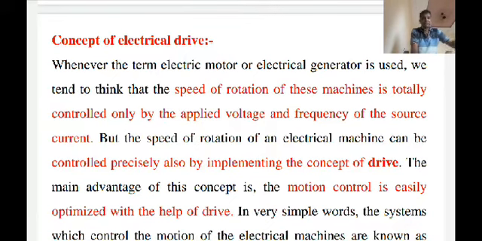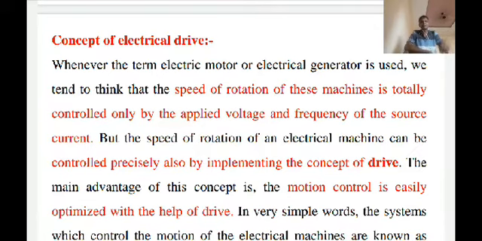Whenever you talk about the drive, first of all you have to understand what we mean by the electrical drive.